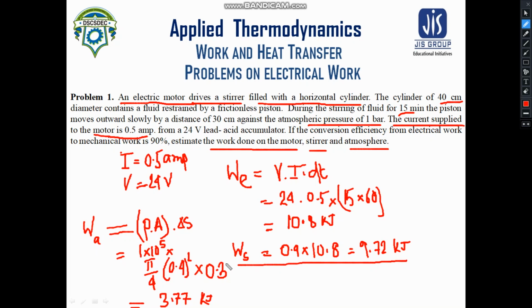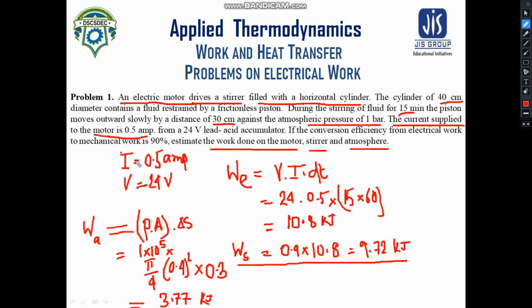So this was the input energy to the fluid: 9.72 kilojoule was provided to the fluid, and from this 9.72 kilojoule, 3.77 kilojoule is used by the fluid to cause an expansion of the piston by a distance of 30 centimeter. I hope that you have understood.